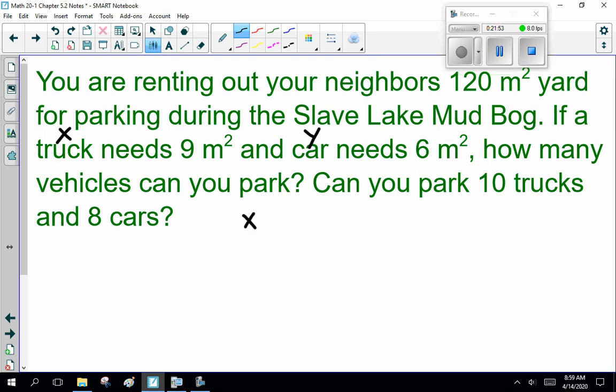Now, look carefully at this. For every truck, every x, it needs 9 square meters. And for every car, it needs 6 square meters. And what is the yard? 120. Now, remember, 120 is the maximum yard you have, unless you want to start parking them in the house, which I've seen, which is not worth it. It's less than or equal to 120.